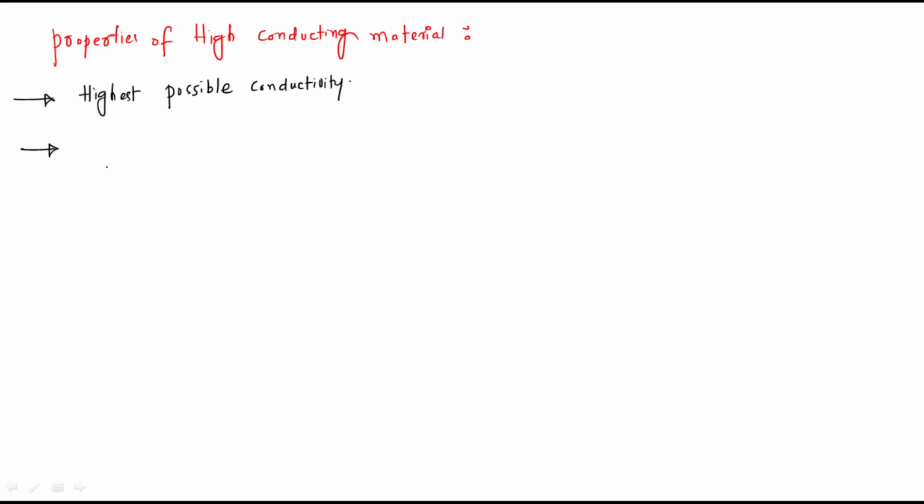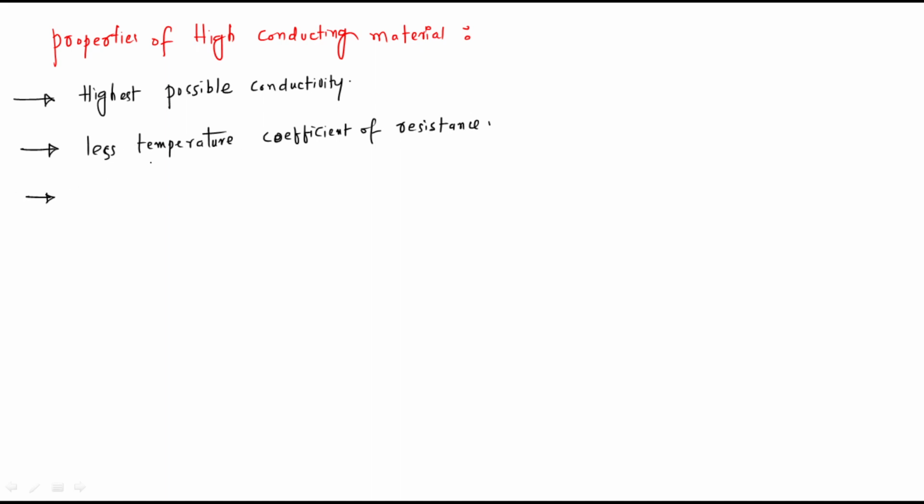Like that, less temperature coefficient of resistance.